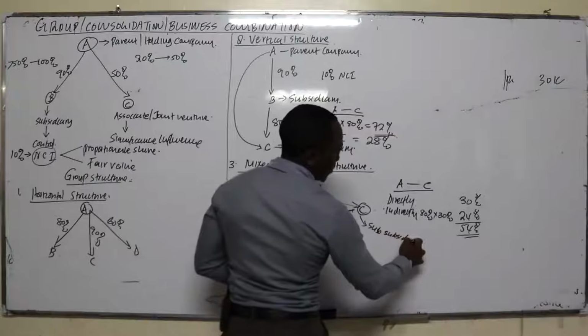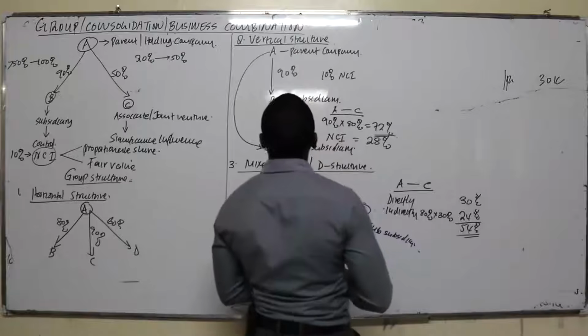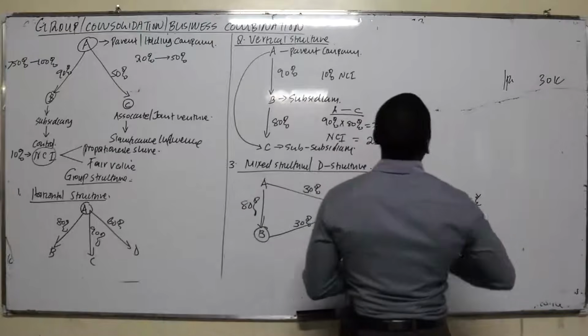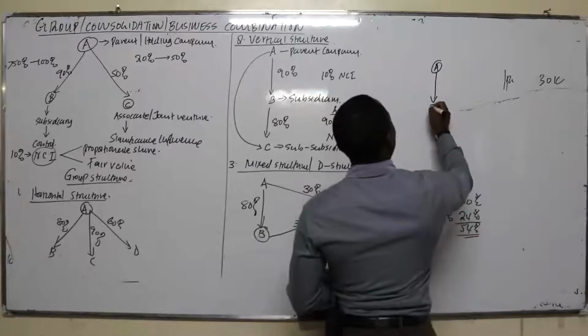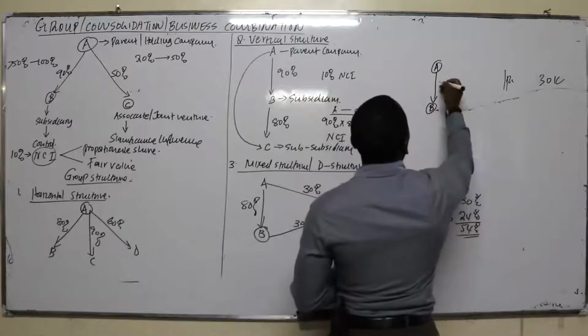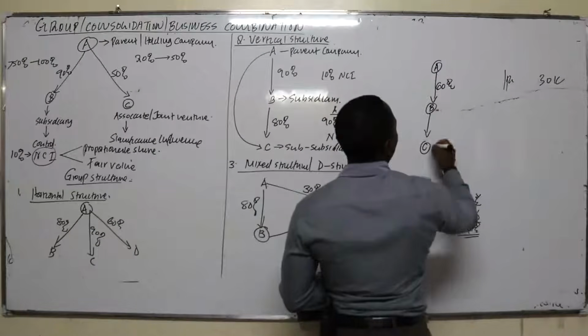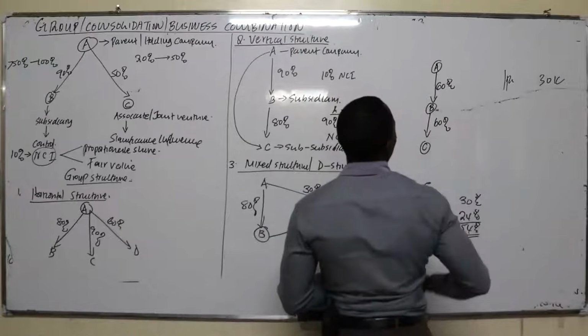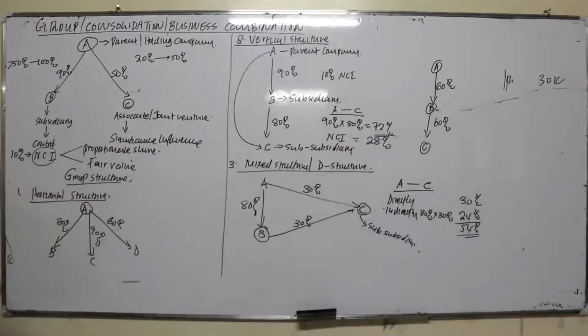But we may have an aspect where, assuming company A controls company B, let's assume 60%, then B controls C 60%. Who is C to A? Yeah, the proportion.